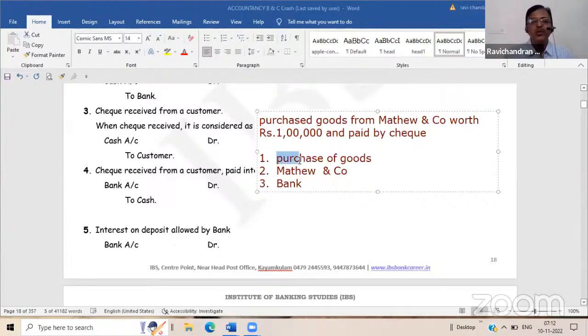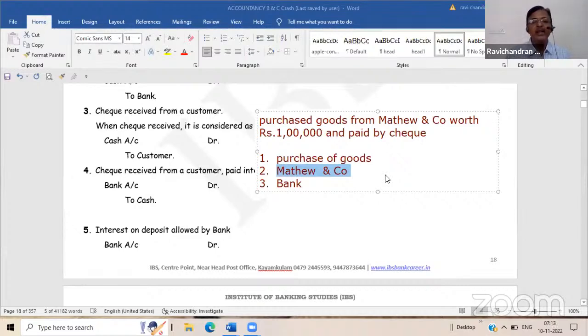Matthew account. You have purchased goods. Now there is a question whether you have paid for that or not. Here you have paid by check. That means if you paid, there is no importance for Matthew and Company because you have already paid. Why should you credit him? So purchase account debit to bank will be the correct entry. Purchase account debit to Matthew will be a wrong entry.